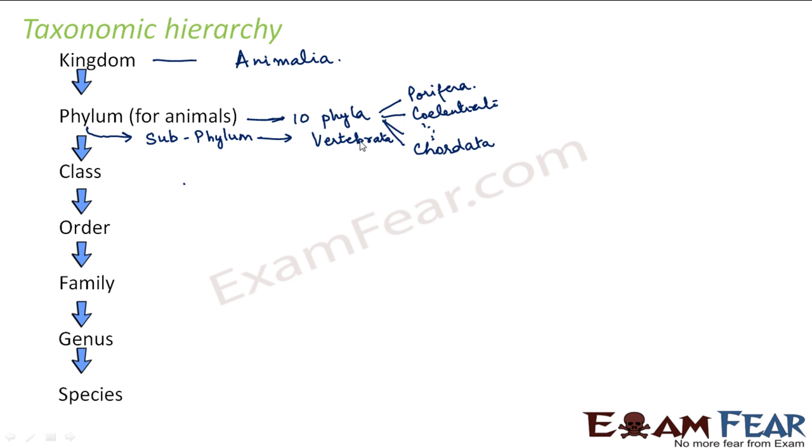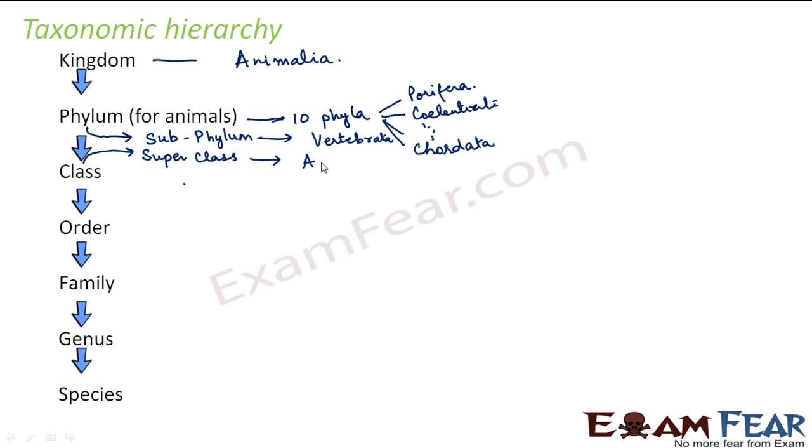Now we see that even in Vertebrata there are so many different varieties of animals present. So we further classify Vertebrata. We introduce another hierarchy just above class but below subphylum, and that is called superclass. We will divide Vertebrata into a few superclasses.